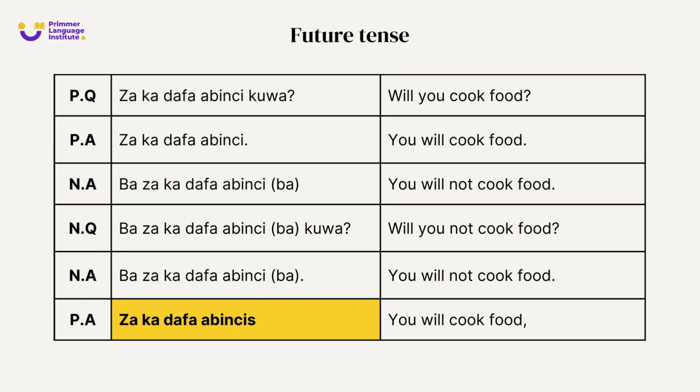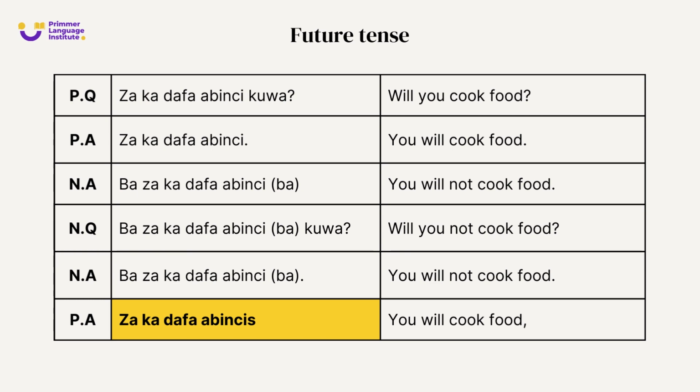So what I'm trying to explain in the future tense is always za: zaka, bazaka. Zaka means you will do. Bazaka, you will not do. Za is will, ka you. Ba is not. So zaka, bazaka is all.